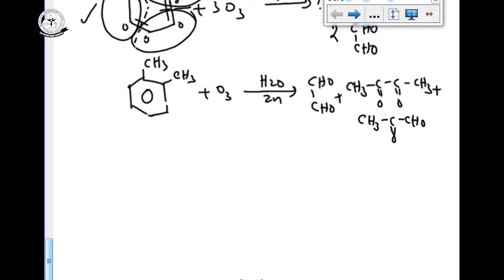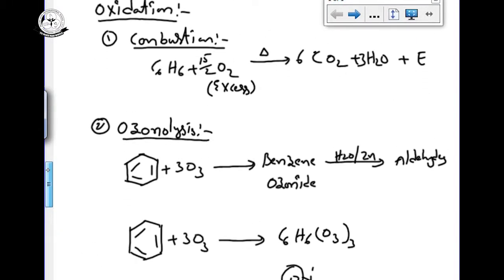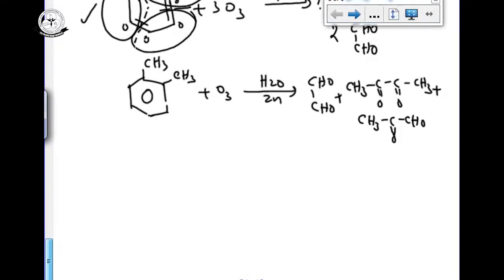Next one, a reaction with KMnO4, oxidation with KMnO4. Strong oxidizing agents. In oxidations we are seeing different types of oxidation. One is combustion, second one is ozonolysis, and third one is oxidation with KMnO4.